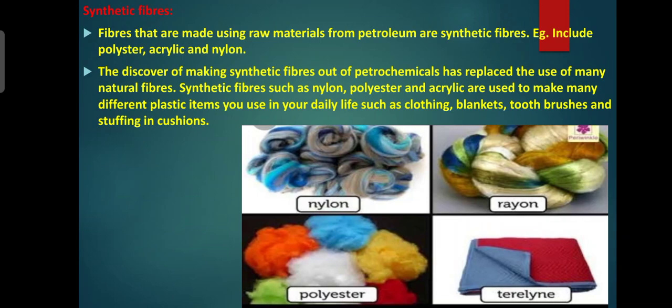Third one, polyester. Polyester comes from coal, water, air and petroleum. It is made from repeating units of the chemical known as ester. It's very easy to wash and it remains wrinkle-free. Polyester maintains its shape and remains crisp.